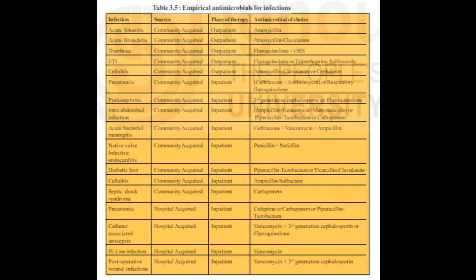Look at the screen. Colonization without infection commonly occurs in older people, especially skin and nasal colonization and asymptomatic bacteriuria. Only those with symptoms and those who undergo surgical procedure should receive treatment. Asymptomatic colonization should not be treated. It will lead to unnecessary use of antibiotics and antibiotic resistance.